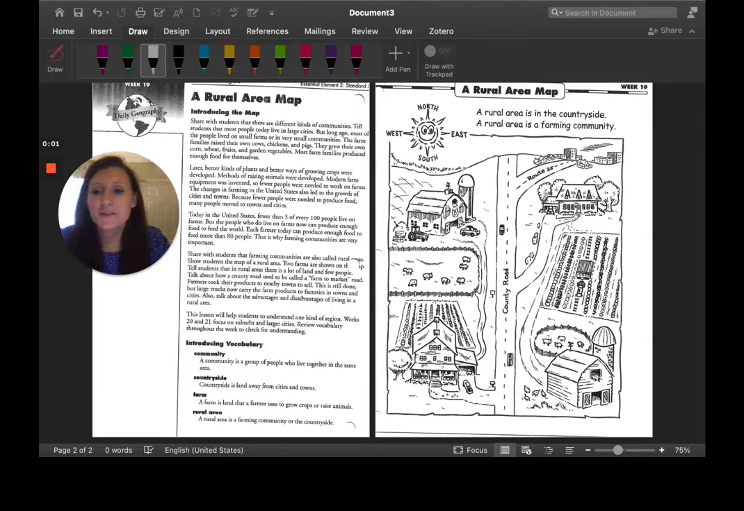All right, good morning, second grade students. Today for social studies, we are going to be looking at a rural area map.